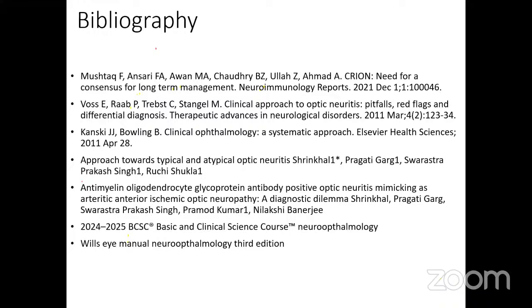What is the indication for doing a blood test for antibodies in a case of optic neuritis? Suppose a patient comes with suspected retrobulbar optic neuritis, when do you go for a blood test? If it is retrobulbar optic neuritis, we generally start the patient on steroid therapy. However, if there is no response after 3 days of IVIG therapy, we can consider going for a blood test to check for any atypical optic neuritis.